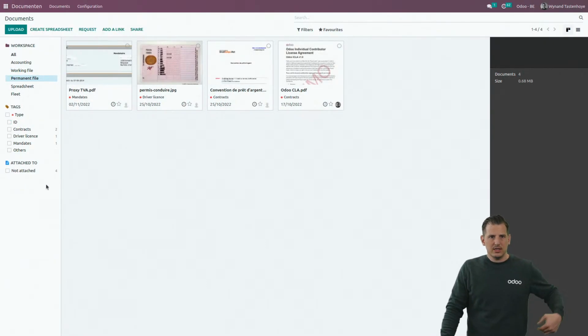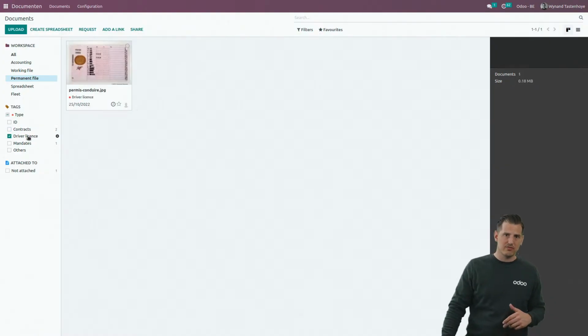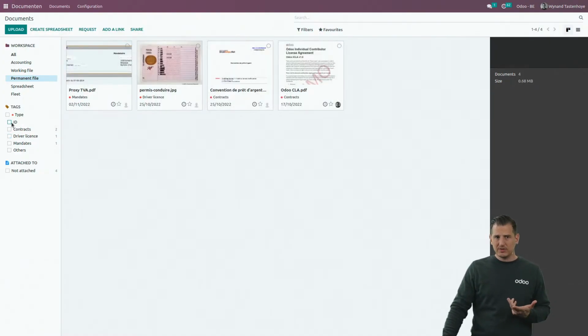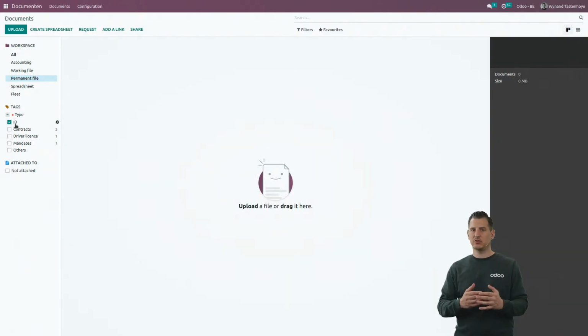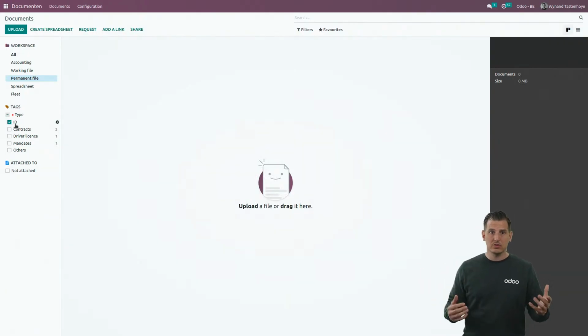Last but not least, we have our permanent file, other type of tags again. So, for example, we have contracts here, driver licenses, whatever. I also have ID cards that I want to keep track of over here because an accounting firm needs to keep track of ID cards of its customers. Well, for example, I don't have it here yet.